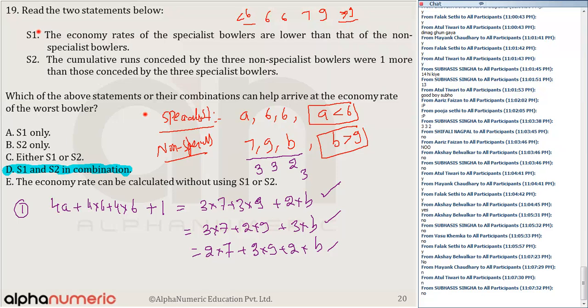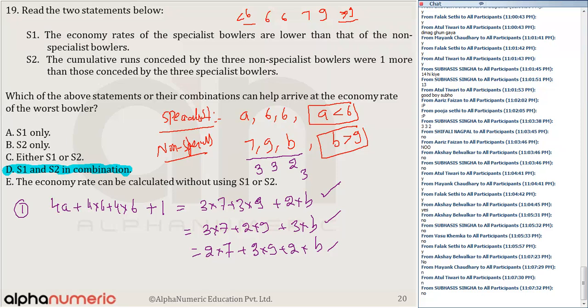Are these 3 cases clear? Because it can be 3, 3, 2 overs, or 3, 2, 3 overs, or 2, 3, 3 overs. Only 3 possibilities. If I solve these equations, probably only one of them gives all integers. Which equation is that, the first, second or third? Can anyone confirm? Those who have got it right, please tell me. Is the answer coming from the first one or the second one? Anyway, we can do it.